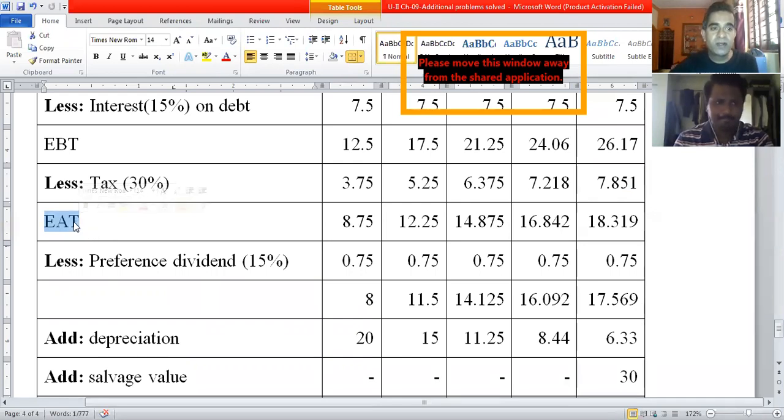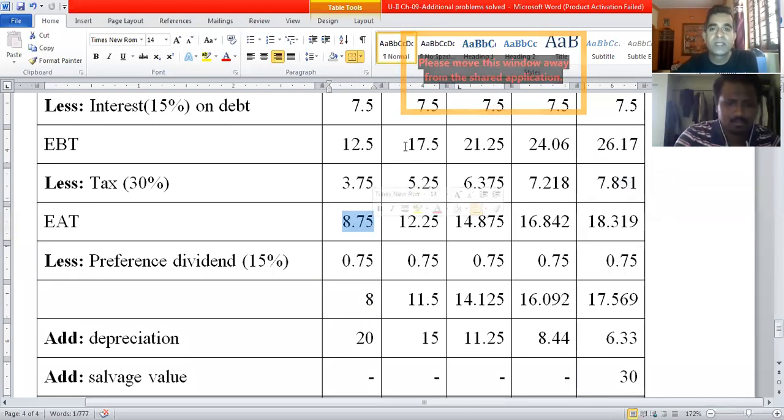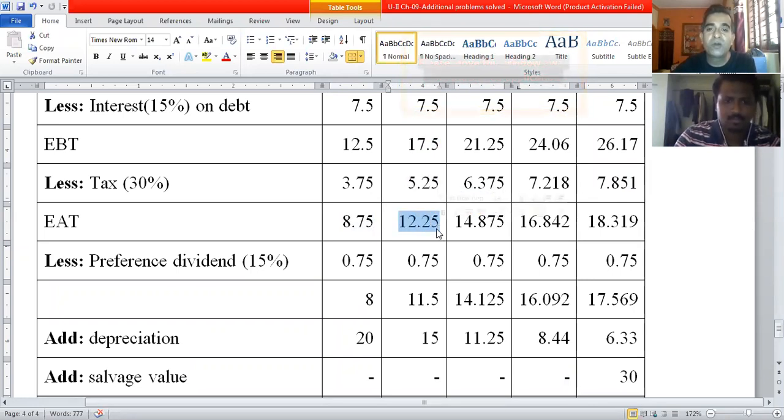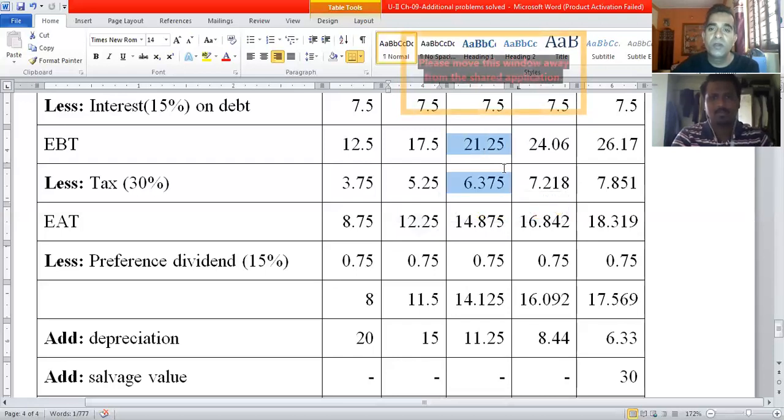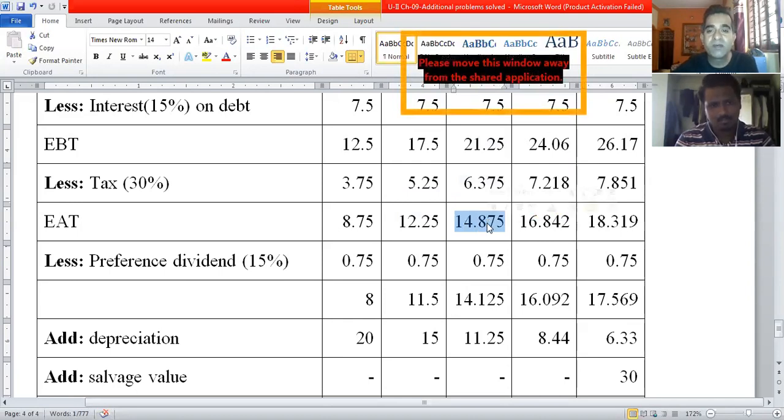So earnings after taxes. 12.5 minus 3.75 is 8.75 million rupees, the earnings after taxes. 17.5 minus 5.25, the difference is 12.25 million rupees, the earnings after taxes in year 2. 21.25 minus 6.375 is 14.875 million rupees, the earnings after taxes in year 3.